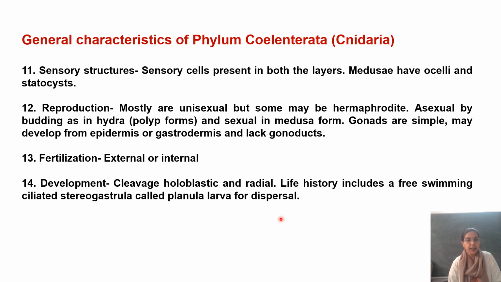जो reproduction है, it is both by asexual method. The polyp forms generally are asexual, reproducing by budding, and medusoid forms, they have simple gonads without gonoducts, so they are the sexual forms. यहाँ पे एक free swimming larva है present in the life history for dispersal, which we call planula larva. So these are the general important features of the phylum Coelenterata.